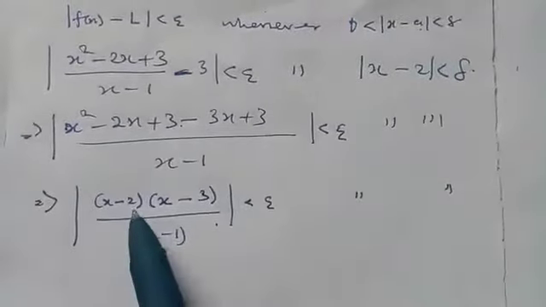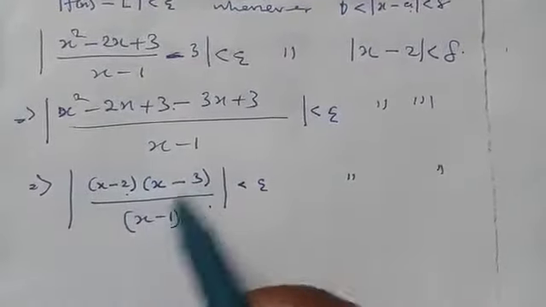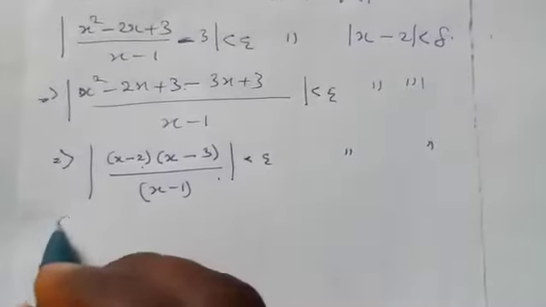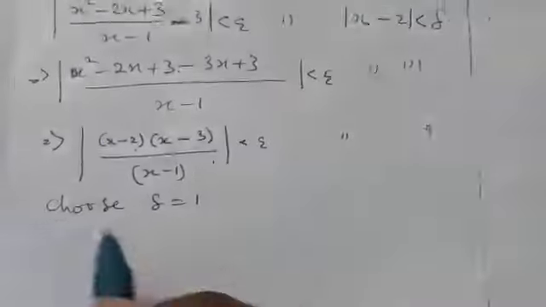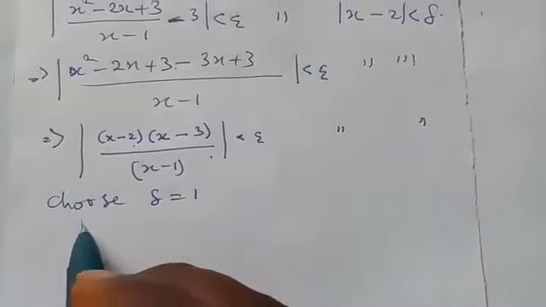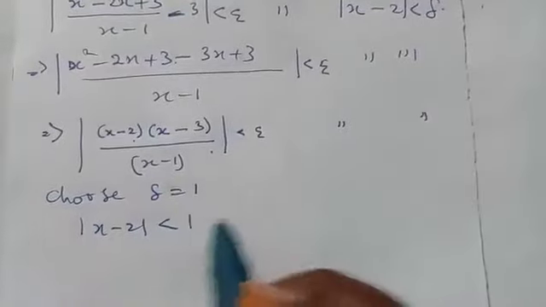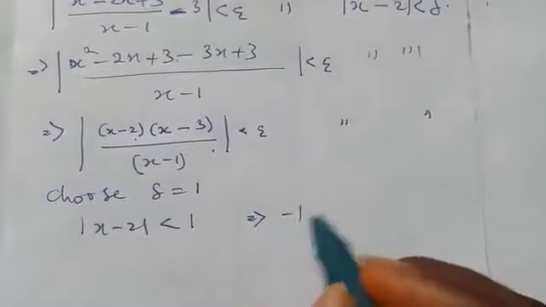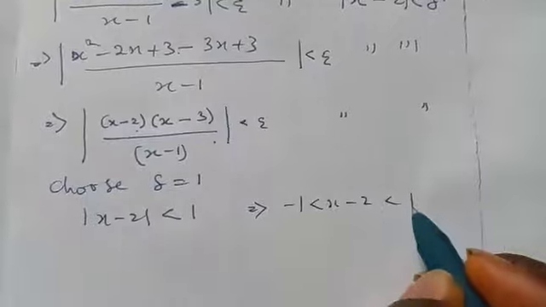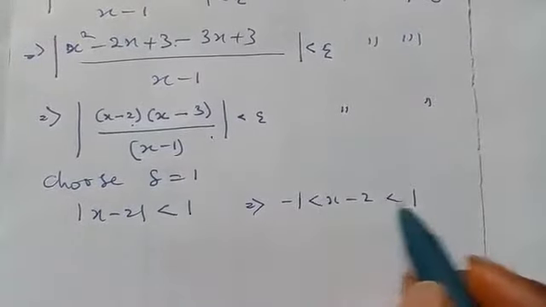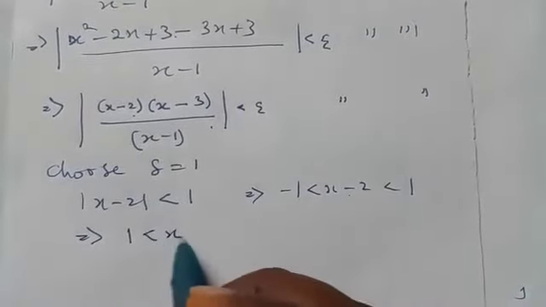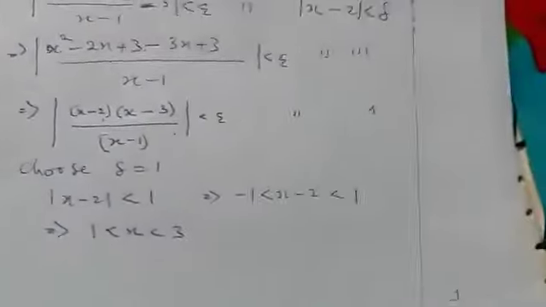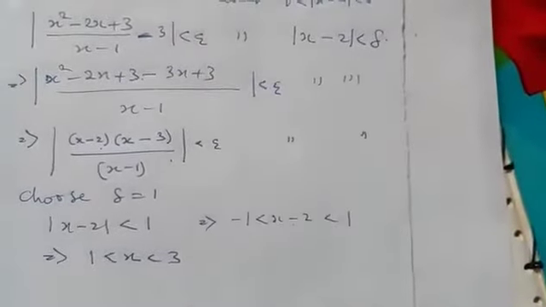Now, we already know the value for this. So we need to know the value for these two. As usual, we need to choose delta to be equal to 1 so that the absolute value of this is less than 1. That will give me minus 1 is less than s minus 2 is less than 1. So if you add 2 to both sides, you are going to have 1 is less than s is less than 3.